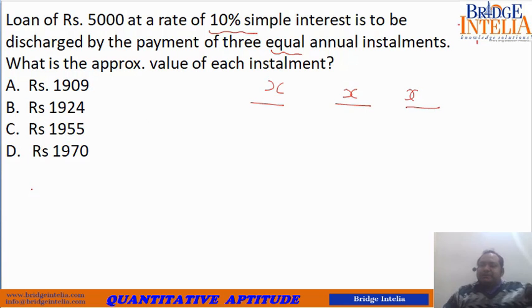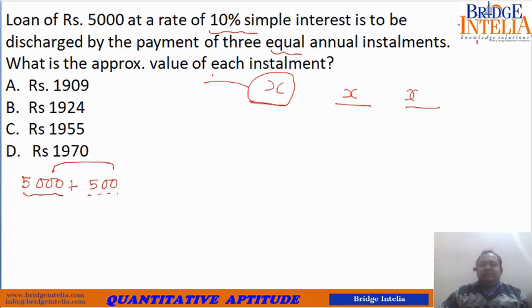So think from the perspective of the person who has given the loan to you. He will tell you, 5,000 you have to definitely pay me back. So after 1 year, he will tell you, since 1 year has passed, you have kept this amount of mine with you, so pay 10% of this amount to me. So after 1 year, his calculation will tell him that this is the amount that you have to pay back to him. Fine. Then what will happen? You will make the first payment.